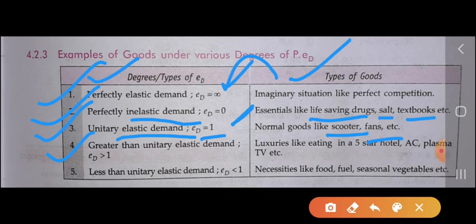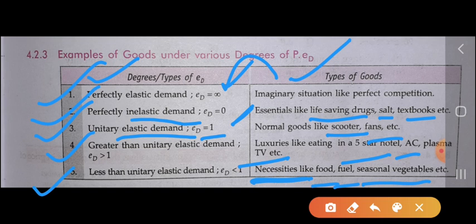Luxury items like 5-star hotels, AC, plasma TV, this is basically for luxurious goods. ED is greater than 1 for luxurious goods. And the last one is less than unitary elastic demand, which is ED less than 1. It is for necessity goods like food, fuel, seasonal vegetables.